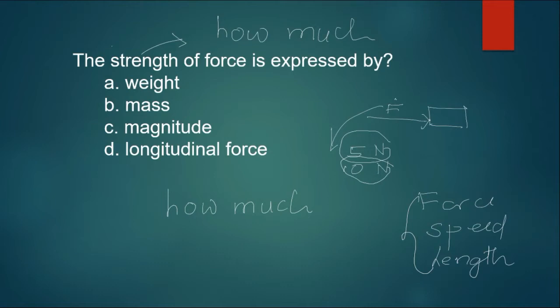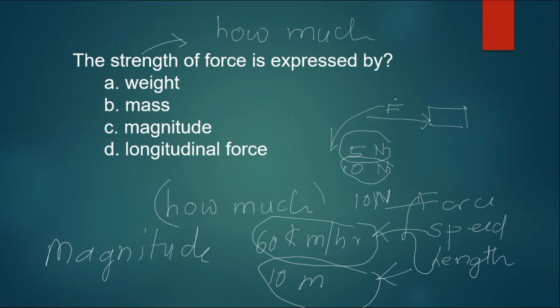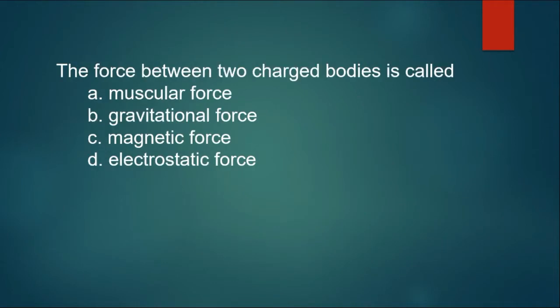So how much of this? We can say 10 newtons here. For speed, we say maybe 60 km per hour. For length, we say 10 meters. So what does this number indicate? This number indicates magnitude. And what is magnitude? Magnitude is how much of that physical quantity there is. So what's the answer here? Magnitude. We'll move to the next question.